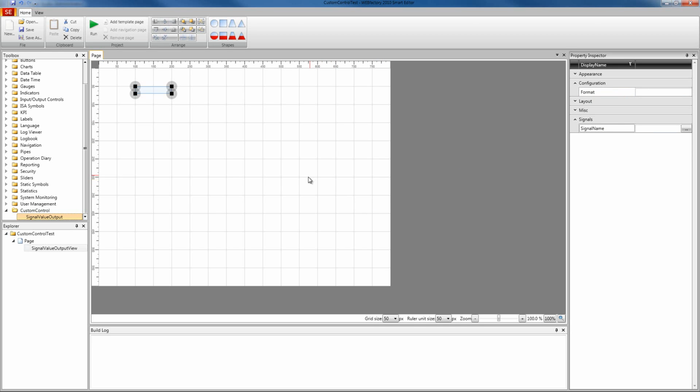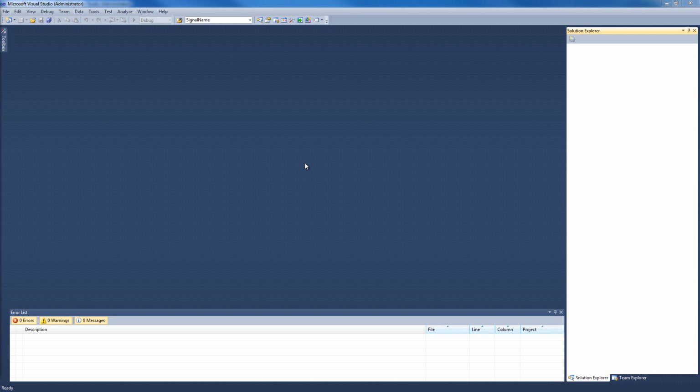Well, to achieve this, we need to create a new control library project, this time in WPF and not in Silverlight. And following the Model View ViewModel structure, we will implement the code required by Smart Editor. Here we are in Microsoft Visual Studio. Here we'll have to prepare our WPF custom control library.